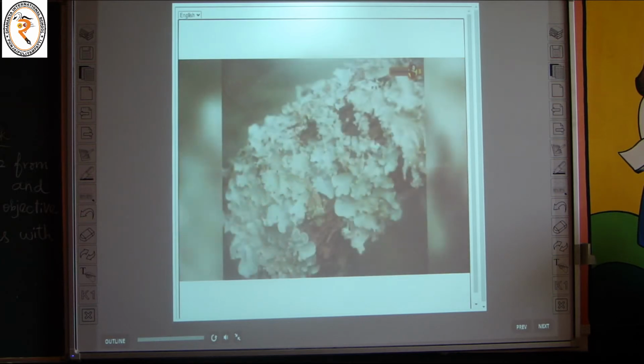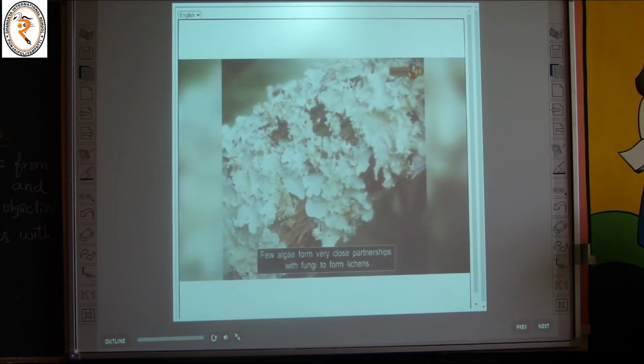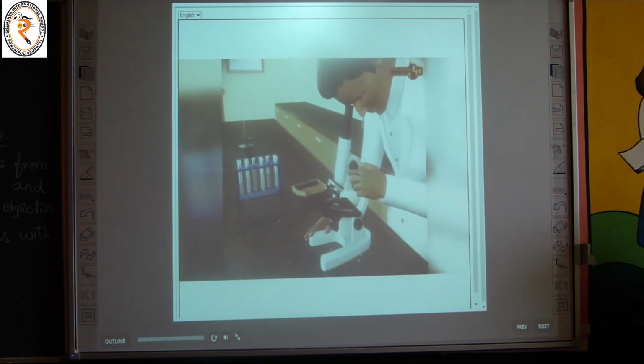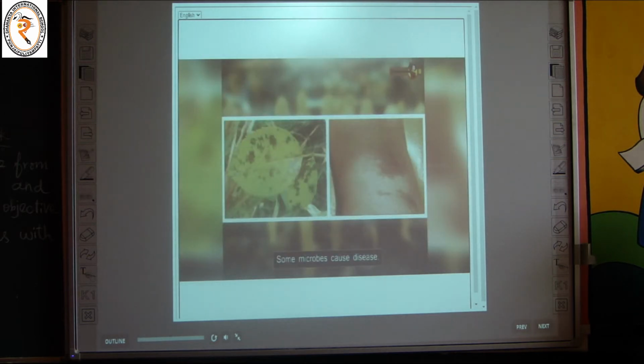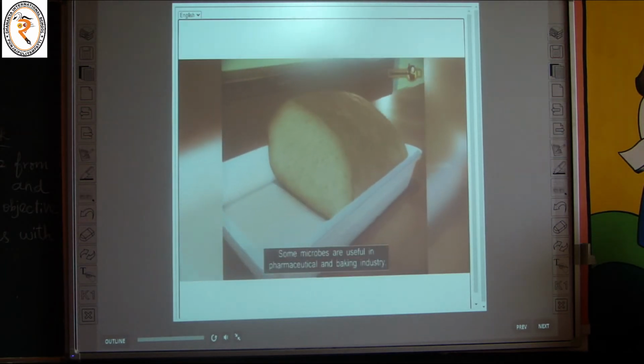A few algae form very close partnerships with fungi to form lichens. Microorganisms play a very important role in our lives. Some microbes cause disease, but the majority are completely harmless and are useful in the pharmaceutical and baking industry.